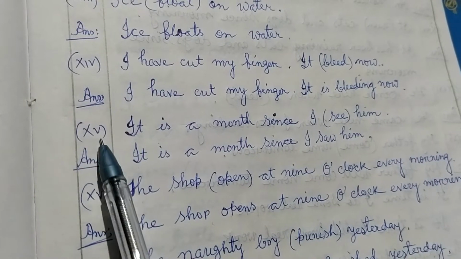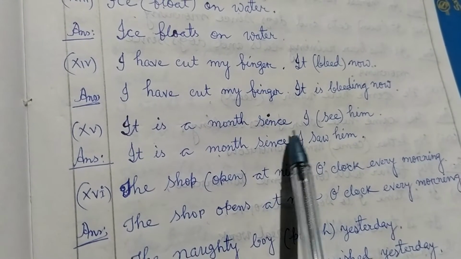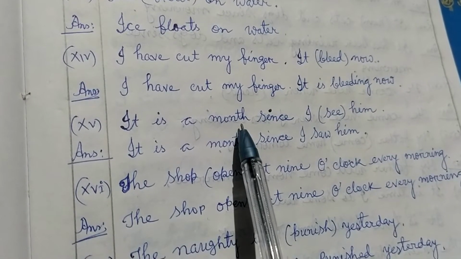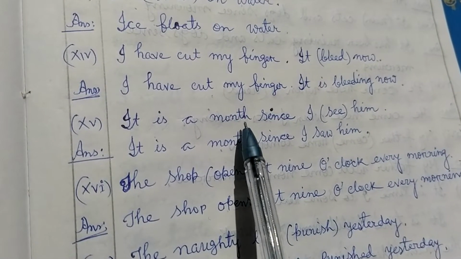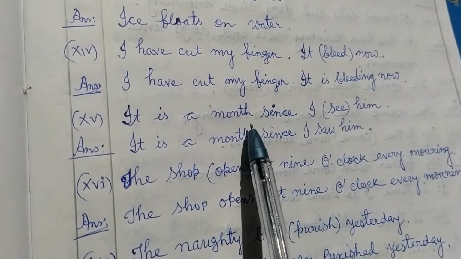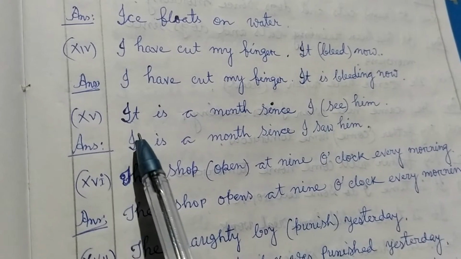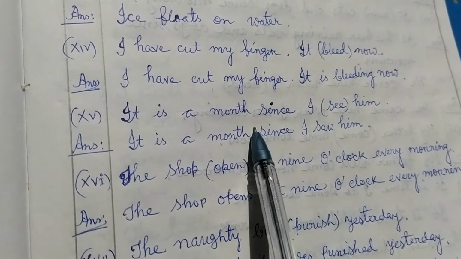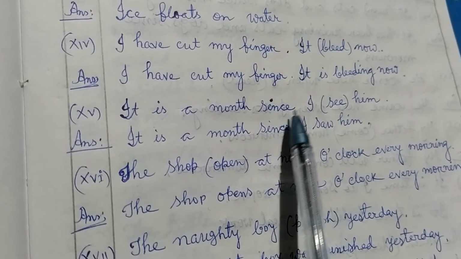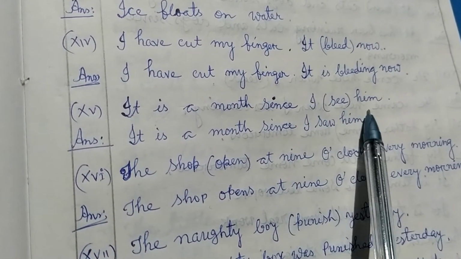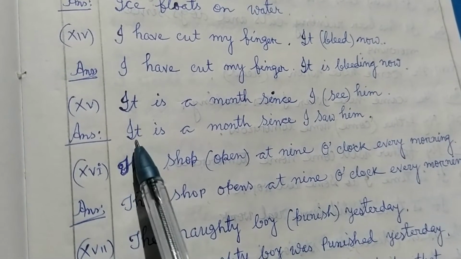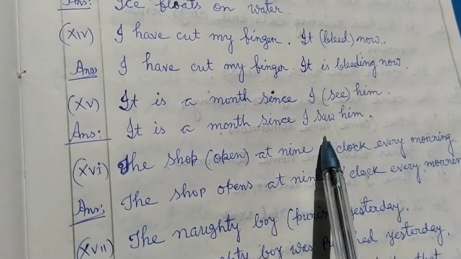Number 15, it is a month since I see him. What is happening? A month before, I noticed him, I saw him. So the answer is here, it is a month, simple present tense, since, from, I see him, means I have also seen him. So the answer will be, it is a month since I saw him.